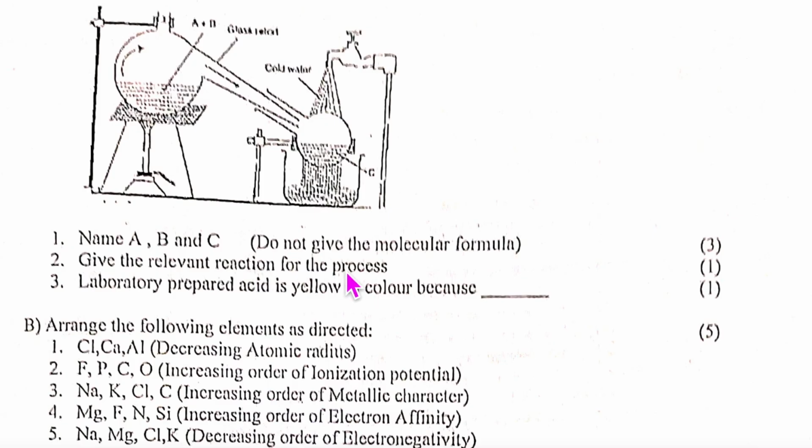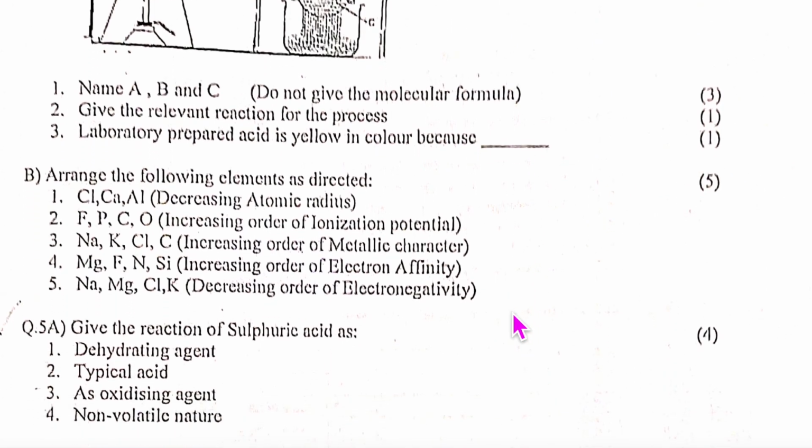Relevant reaction for the process: KNO3 plus conc. H2SO4 at less than 200 degrees C gives KHSO4 plus HNO3. The laboratory prepared acid is yellow in color because of decomposition of nitric acid forming nitrogen dioxide, which is reddish brown, and which dissolves in the acid, imparting yellow color.